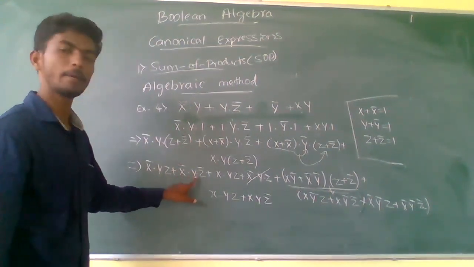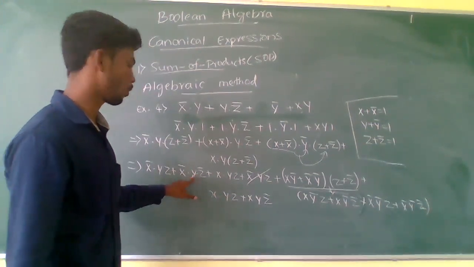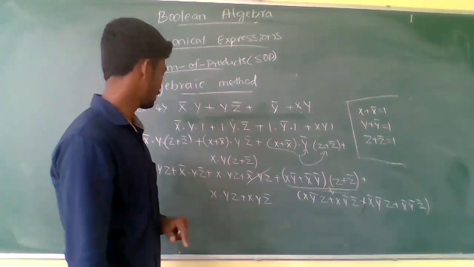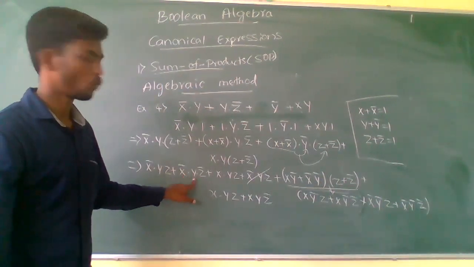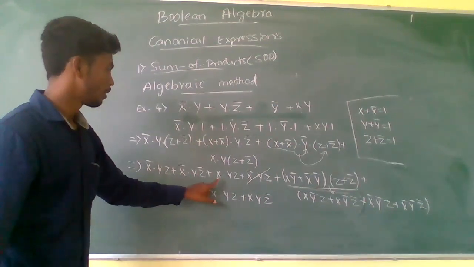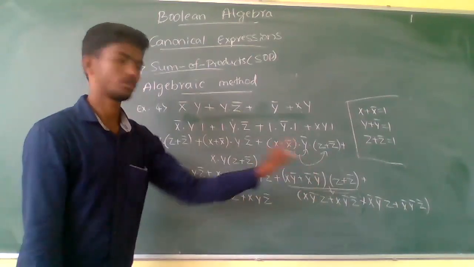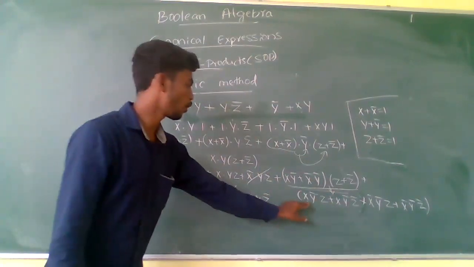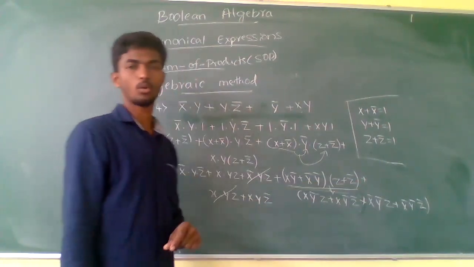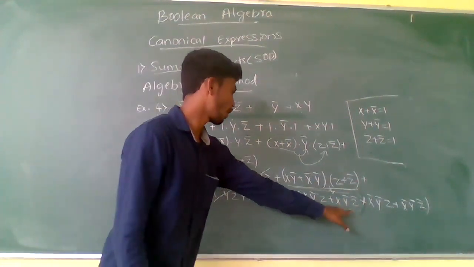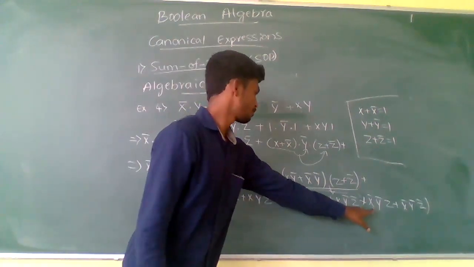Again x complement y z complement. Is there any other? Just look, no x complement y z complement is not there again. x y z: yes, there is another x y z, just delete it. Then go for x y complement z. No, only one is there. x y complement z complement: no, another one, this one.